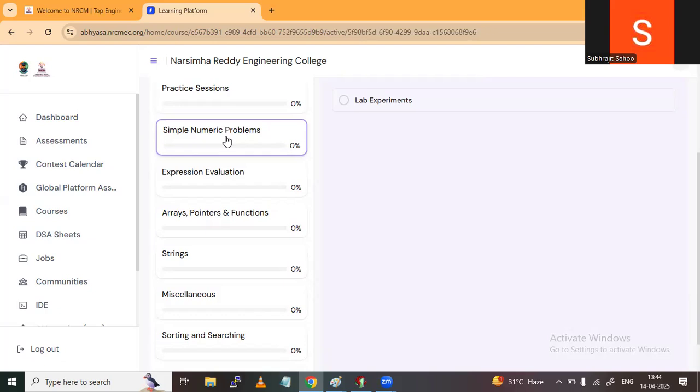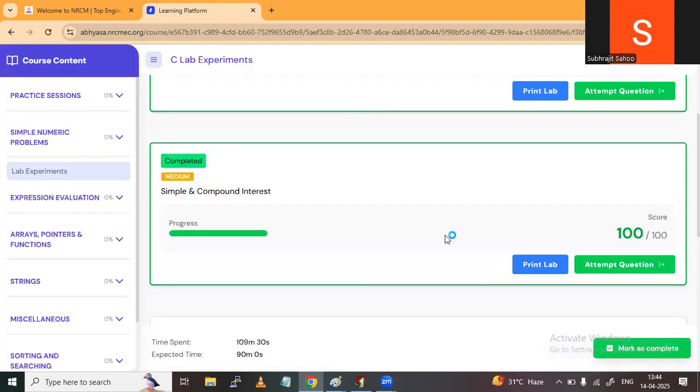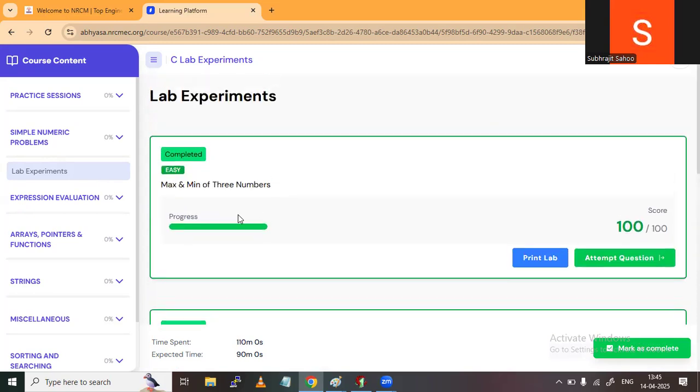Actually every big program is there. The programs are too easy, with arithmetic operators and logical operators, but they are lengthy, so they would take more time, and you know very well how to execute them, so it is not required here. I will start from this simple numeric problem. Once you click here, the lab experiment option will come. Click the lab experiment option and the questions will be displayed. The first question is max and min of three numbers.